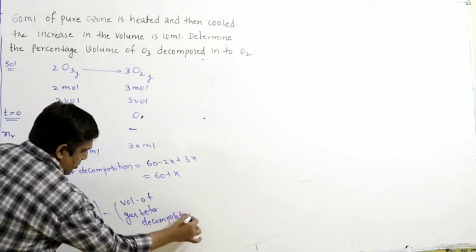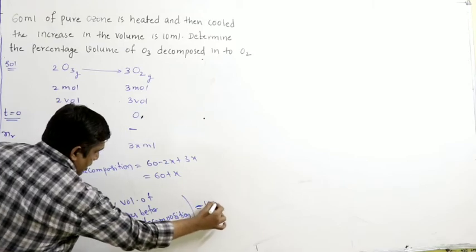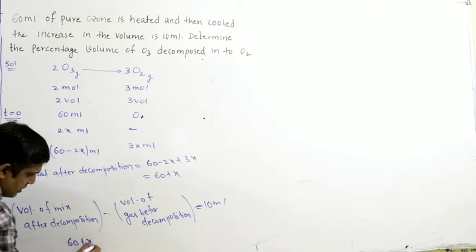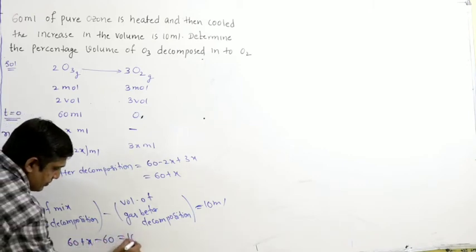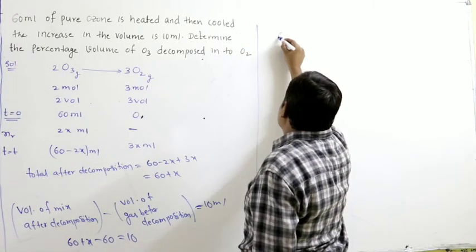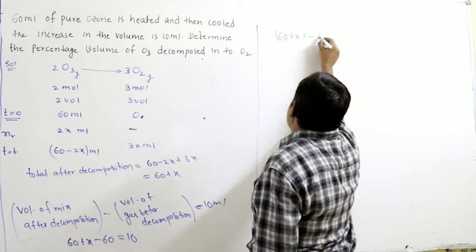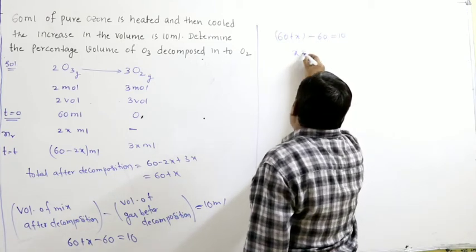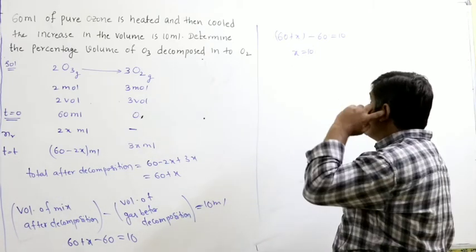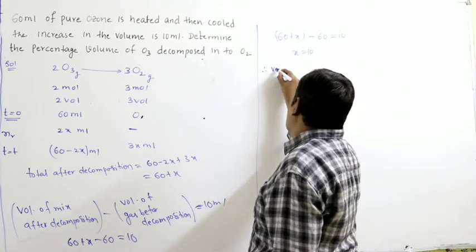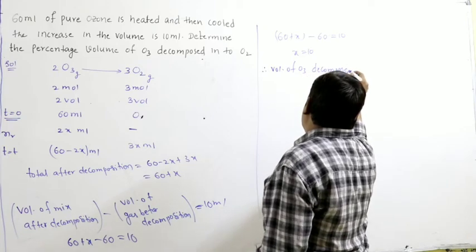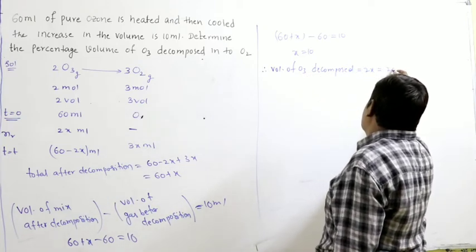So before decomposition, after decomposition it increases by 10 ml. So after decomposition it is 60 plus x, before decomposition it is 60. So from this what I can write? 60 plus x minus 60 equal to 10, x equal to 10. So x is 10 ml, therefore volume of ozone decomposed is 2x ml, that is 20 ml.